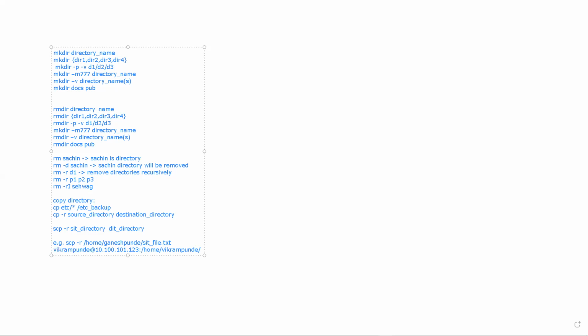So that will be Vikram Punde @, I need to give the IP address of Vikram's machine, colon, and then the destination address. The destination address will be home Vikram Punde. So in this case, what will happen? This SIT file.txt will be copied from Ganesh Punde's machine to Vikram Punde's machine, right?